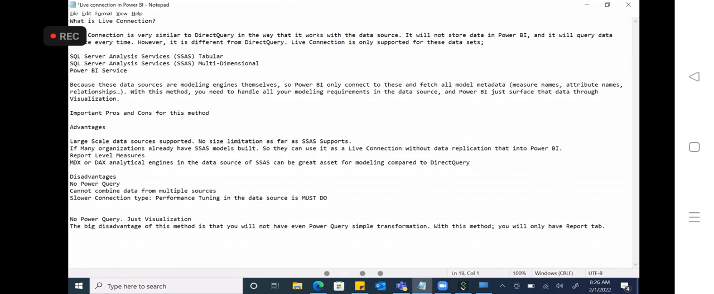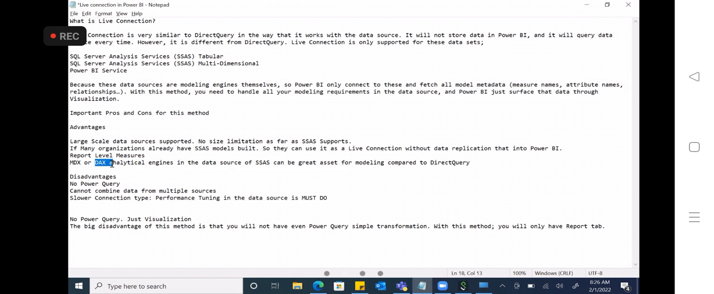Okay. So, report level measures. Report level measures are also supported, so even if you are using a live connection, we can create some amount of measures. Okay, some amount of measures. So, MDX or DAX analytical engines in the data source. For DAX, we will create DAX formulas, right? So the DAX measure concept we will come to later, after Power BI service. We'll discuss DAX after Power BI service.